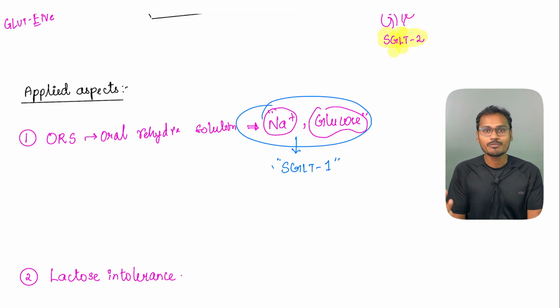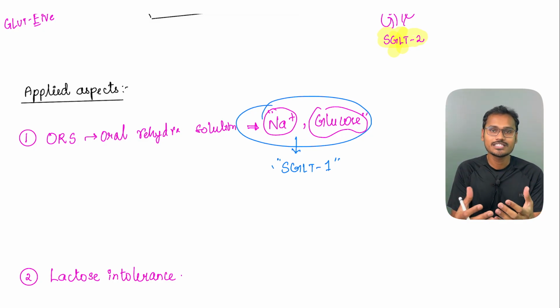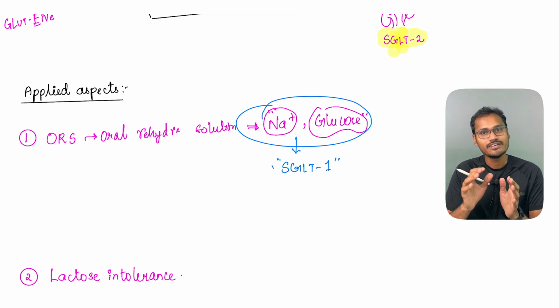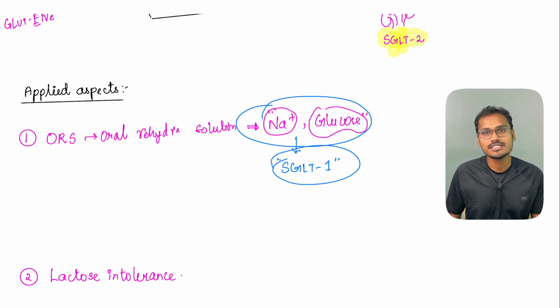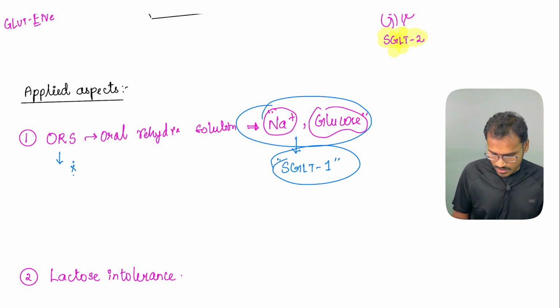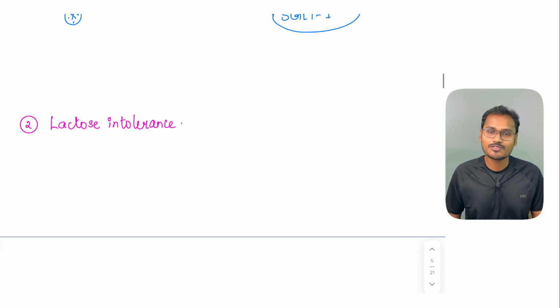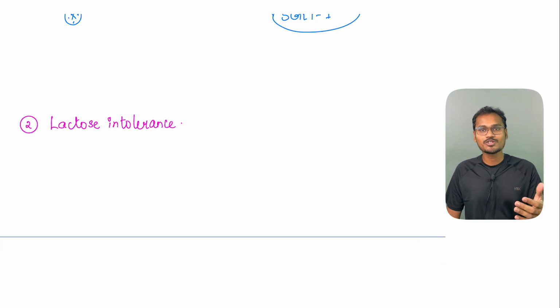That's why our parents have an inherent knowledge, like most of the mothers. Whenever a baby is having diarrhea, they will mix both salt as well as sugar and make a homemade preparation of the ORS and give it for the diarrhea. That is because only the presence of both of them will activate the SGLT1. So, ORS is one of the important applied aspects. Never give a person with diarrhea just sugar, even when you give lemon juice. You should always put in a salt so that the reabsorption is better.